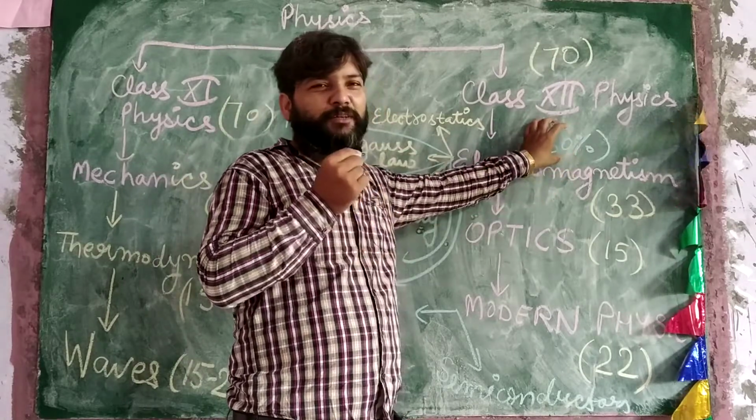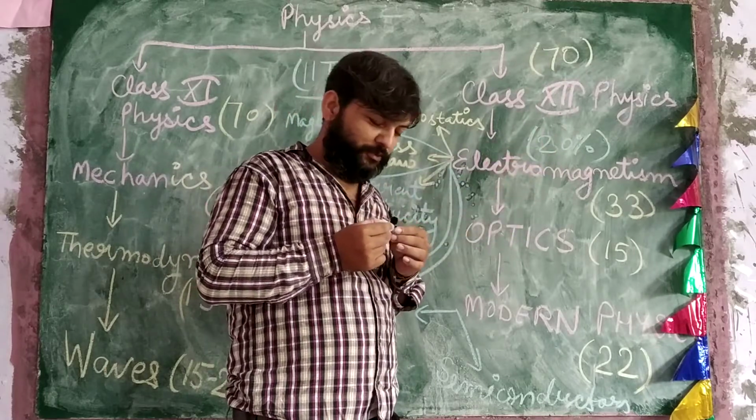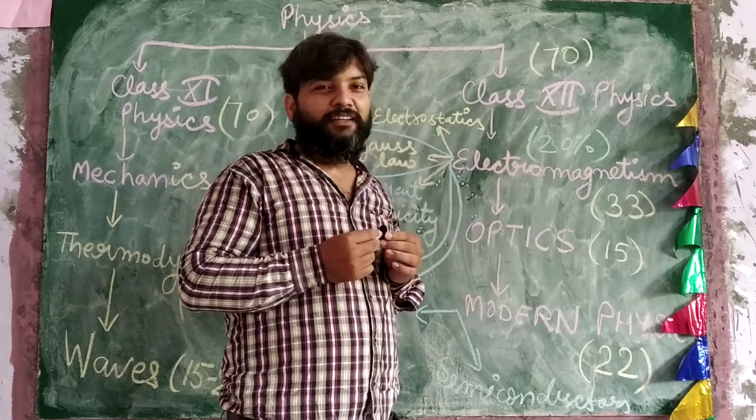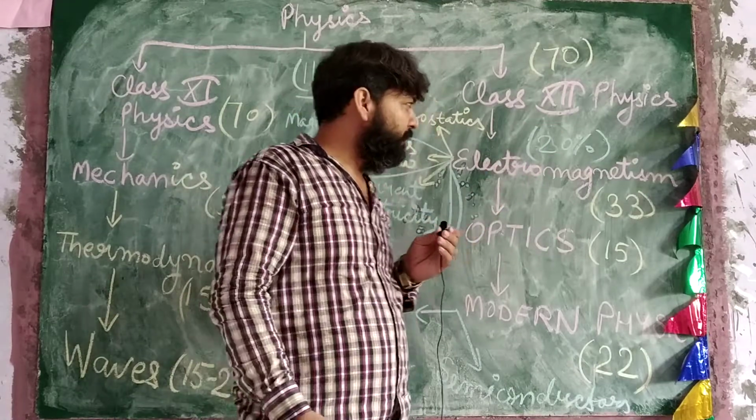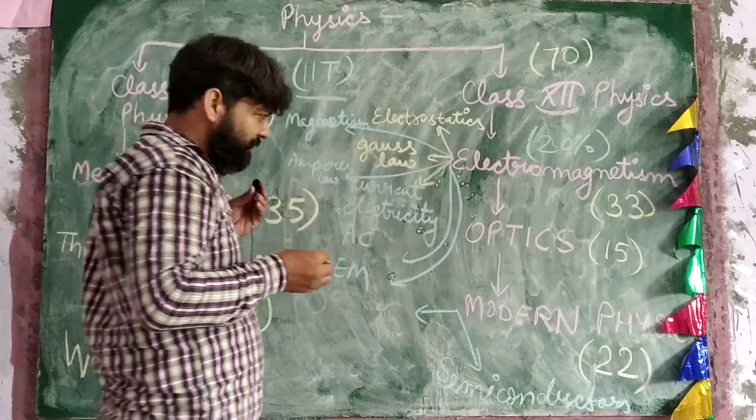It's a lump sum idea, not the exact amount. It can be 18% or 17% also. Around 20% of the IIT and other exam questions will come from electromagnetism.